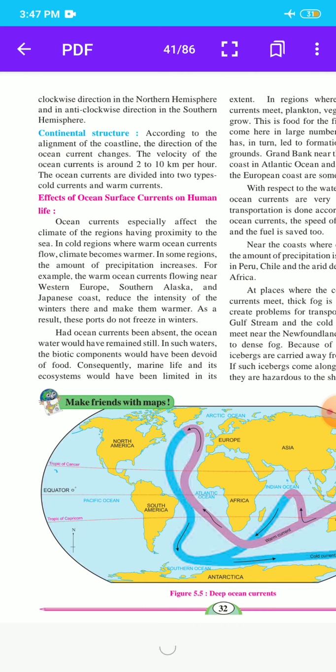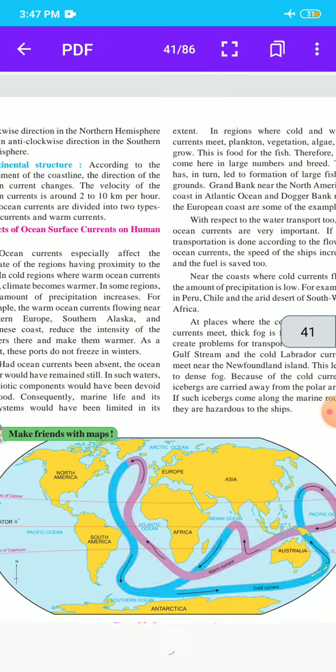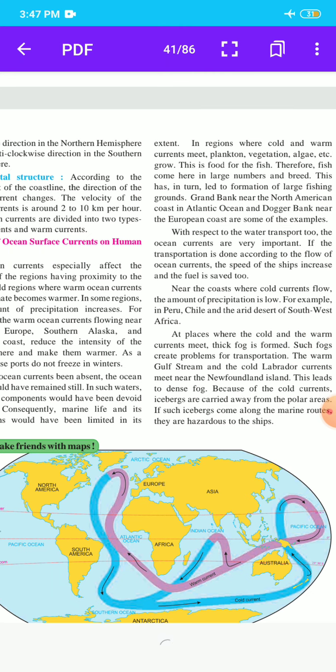Had ocean currents been absent, the ocean water would have remained still. In such waters, the biotic components would have been devoid of food. Consequently, marine life and its ecosystems would have been limited in their extent.